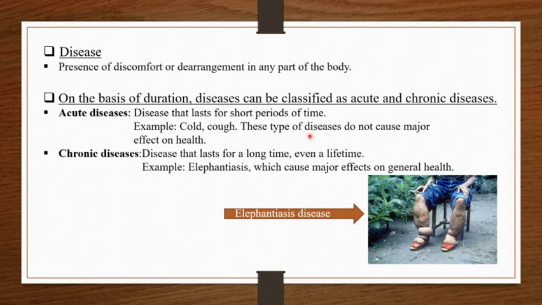Acute diseases do not cause major effects on health because they do not have much time to cause these effects, and examples are cold, cough, etc. While chronic diseases cause major effects on general health because they last for a very long time. One example is elephantiasis. Here you can see the image of this disease.